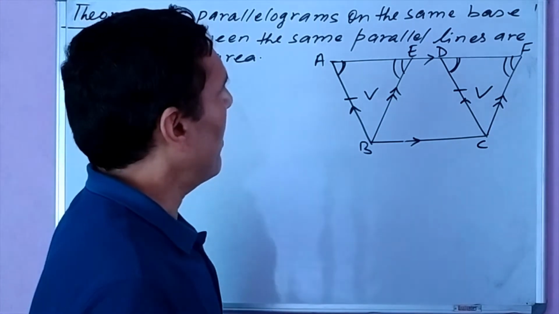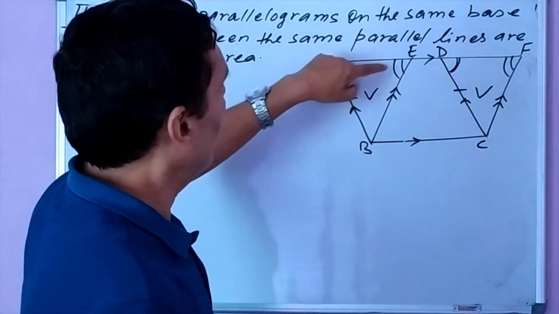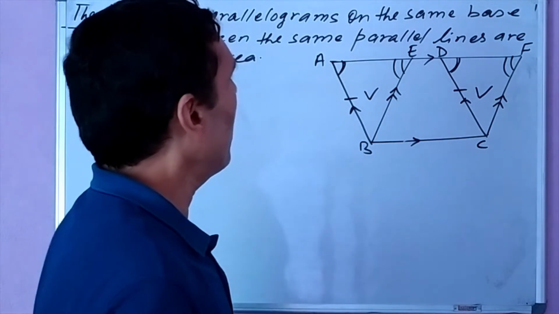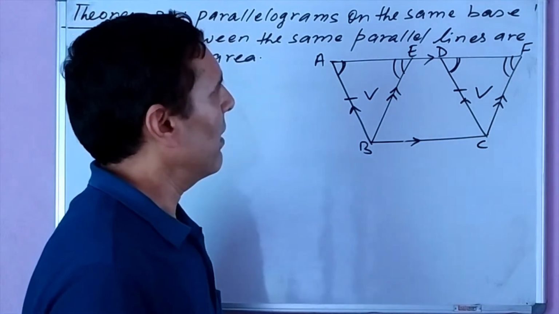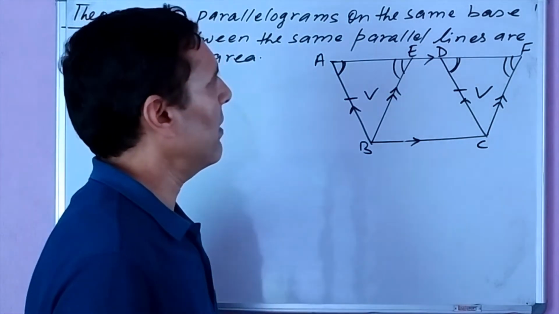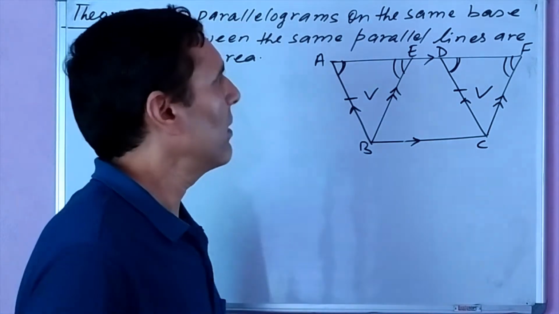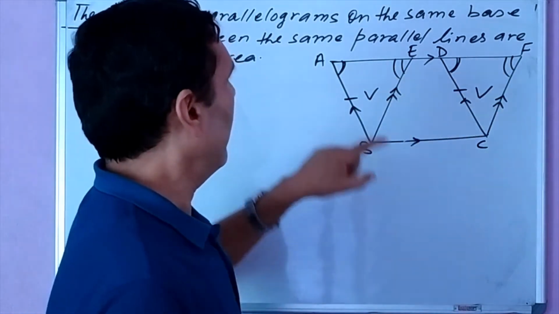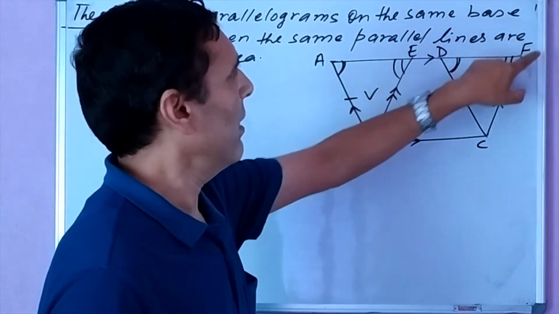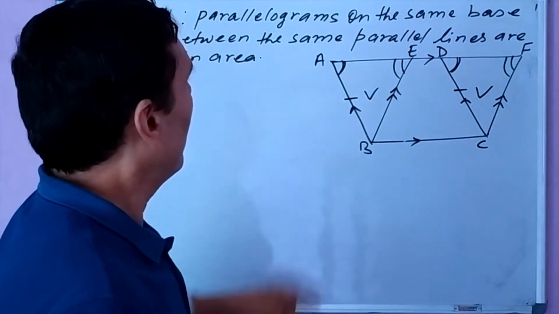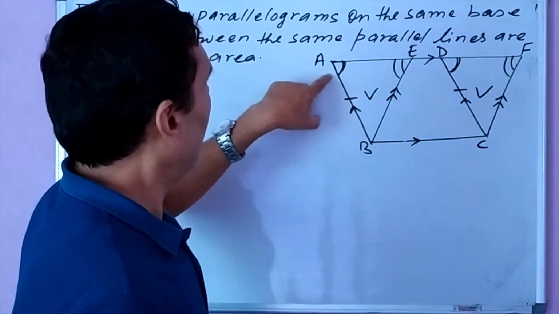Opposite sides of a parallelogram are parallel. Therefore, these angles are also corresponding angles, with AF as a transversal on the parallel lines. So angles AEB and DFC are equal. Look here: side, angle, angle.